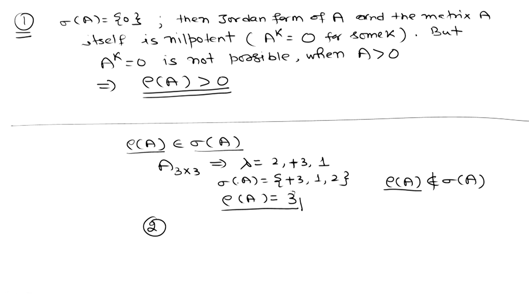And the second condition says that the eigenvector corresponding to this eigenvalue, which is the spectral radius of A, will be a positive vector. So, let us prove it.